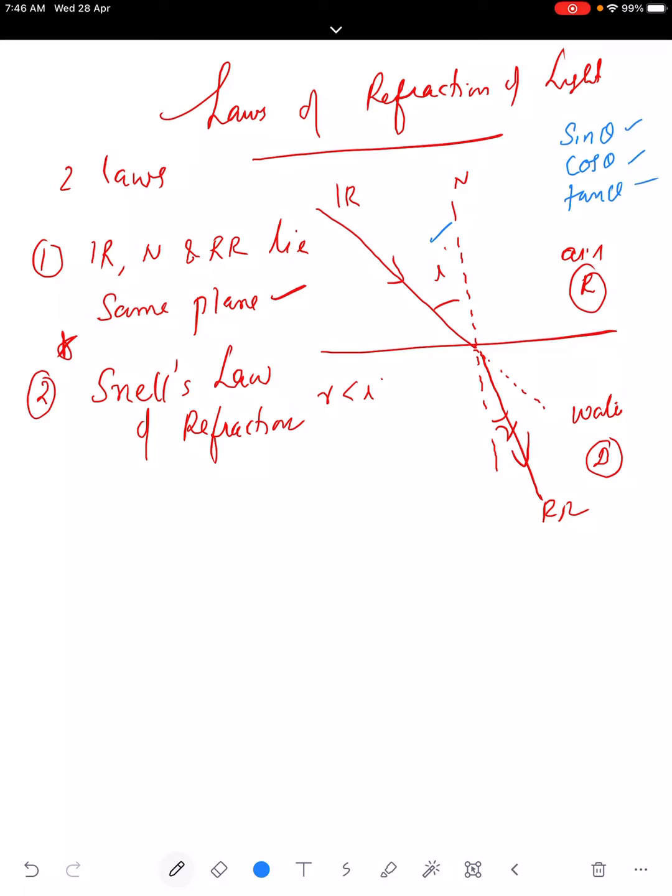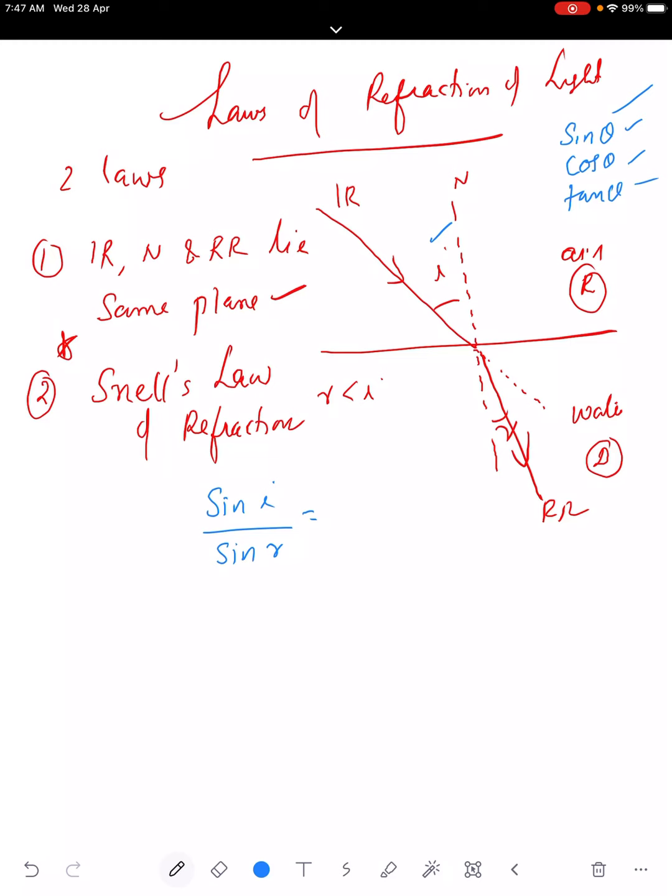Instead of theta, we'll write I here, sine I, that is sine of angle of incidence upon sine of angle of refraction. I can be 30 degrees, R can be some other value. When you take the ratio sine I by sine R, you know the values of sine 30 and sine 60. Similarly, any angle can be there.